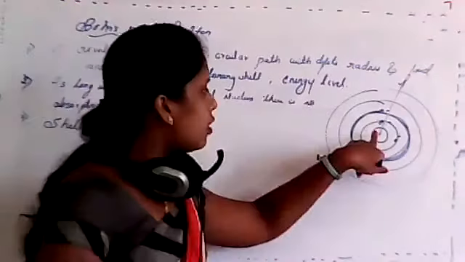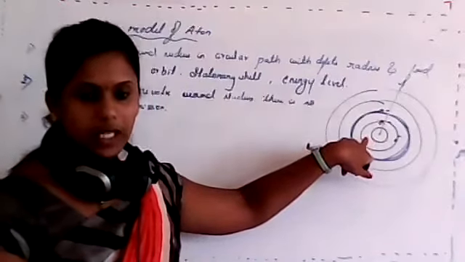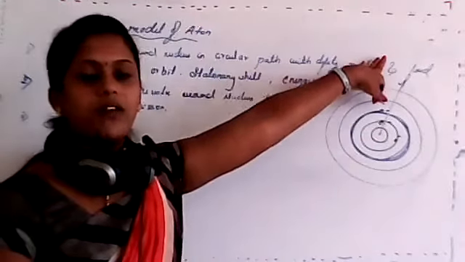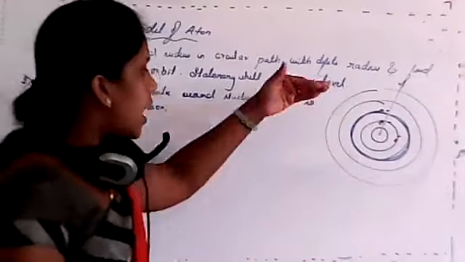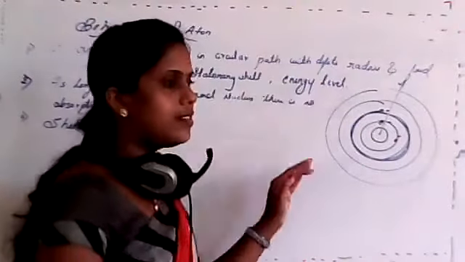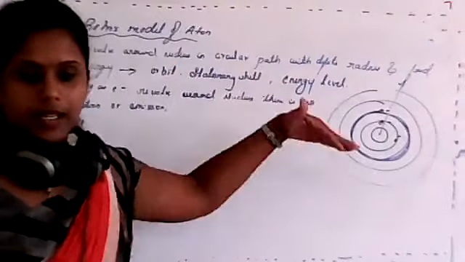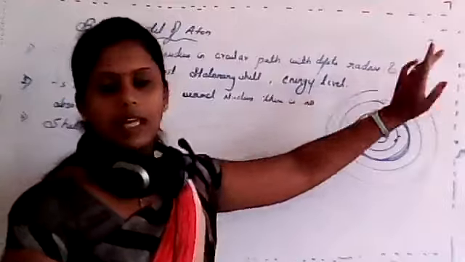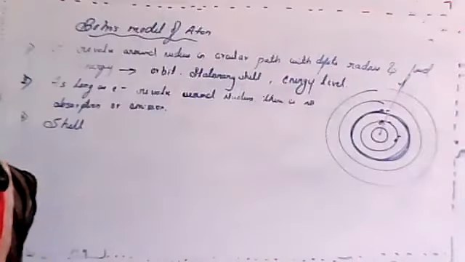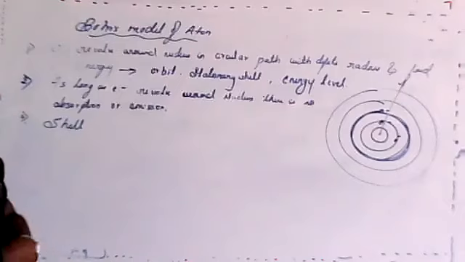Third point, shells which are nearer to nucleus have less energy, and the orbits which are far away from nucleus have higher energy. That means energy increases as the distance between nucleus and orbit increases. Is this clear? Third point, student, is this clear?